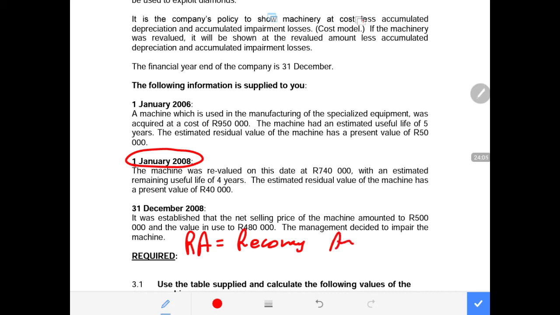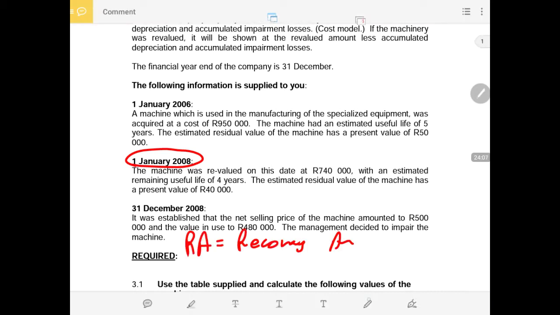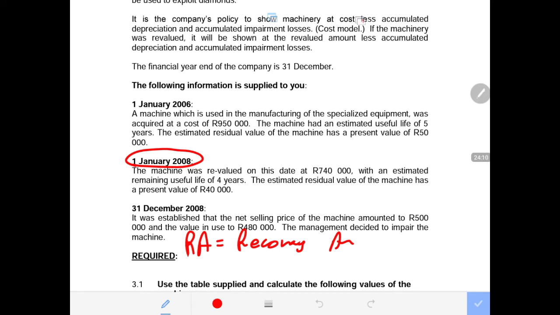Recoverable amount. And we know that recoverable amount is always compared with the carrying value at that point in time in order to determine if there is impairment loss, or if there is no impairment loss, then there must be a reversal of the previous impairment loss if there was impairment loss in the previous period. So now we need to say how much is the carrying value under the actual column, guys, only because we don't change things in the historic. We only change things in the actual column.